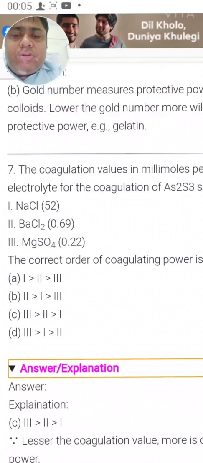According to the Hardy-Schulze law, the one which is required in less amount to coagulate a sol has more coagulating power. So magnesium sulfate is required in a very small amount to cause the coagulation, so its coagulating value is more. So the lesser the millimoles per liter required, the more is its coagulating power.